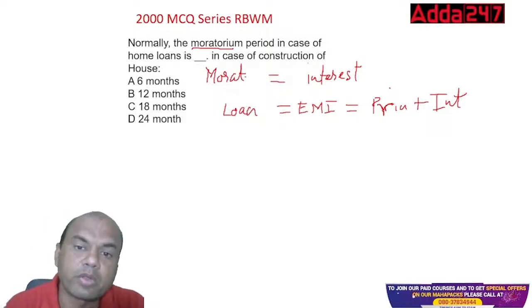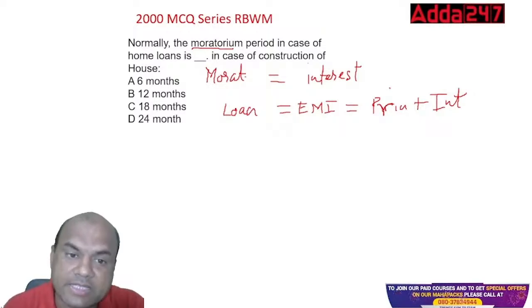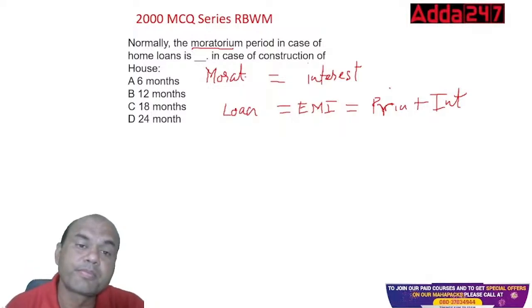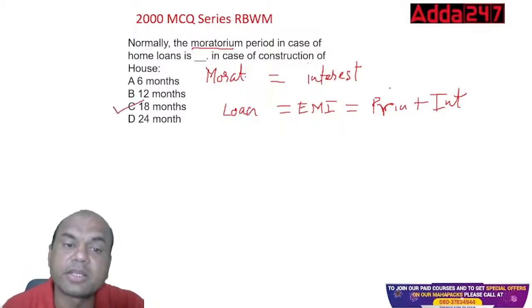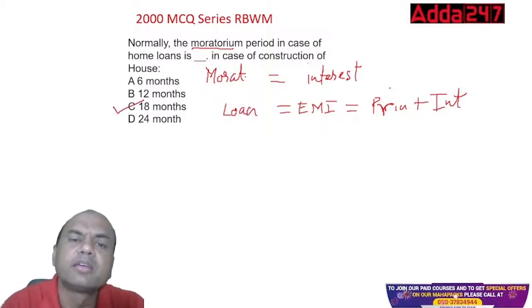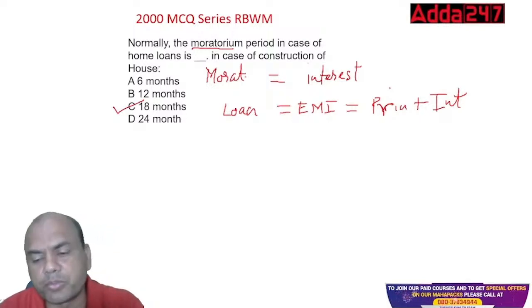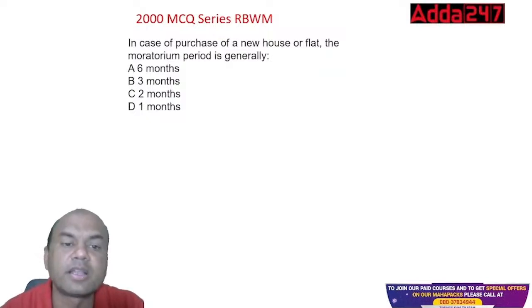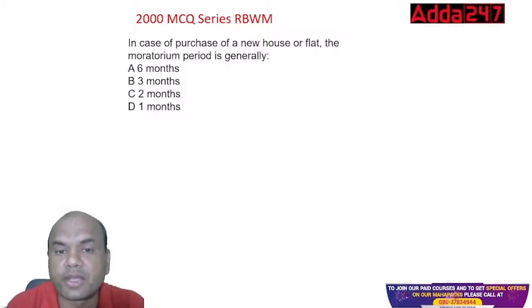So normally the moratorium period in case of home loans is 6 months, 12 months, 18 months, 24 months. Which is the one? It is 18 months. Always remember, it is 18 months. Normally all the banks give the moratorium period of 18 months in case of purchase of a new house or a flat.